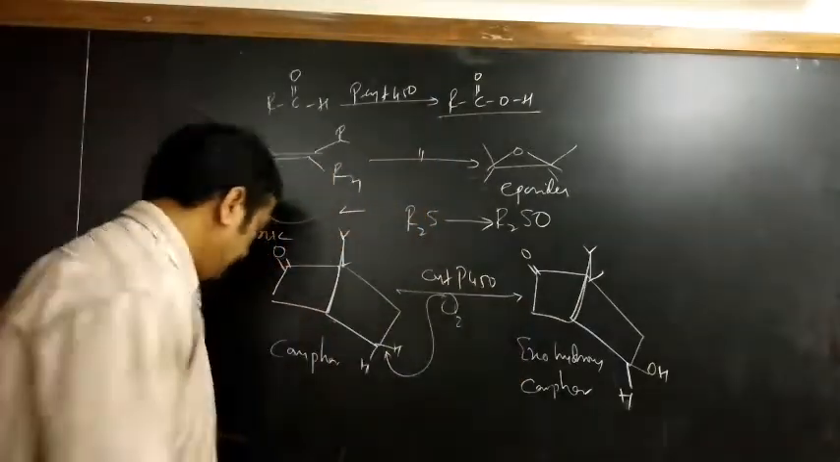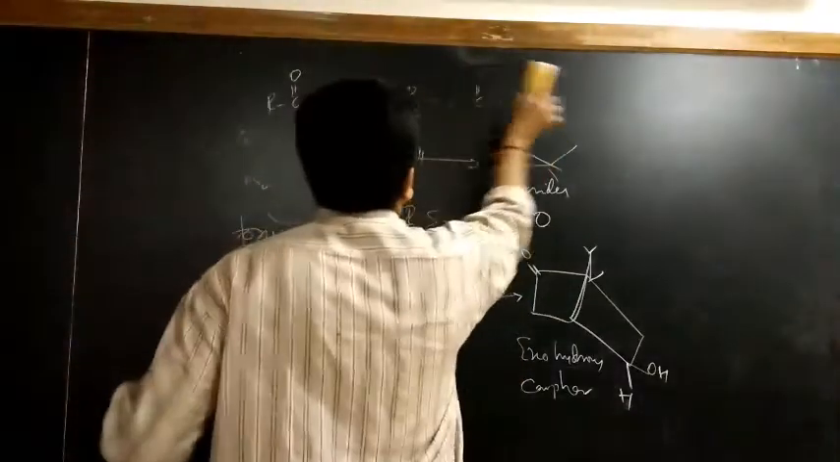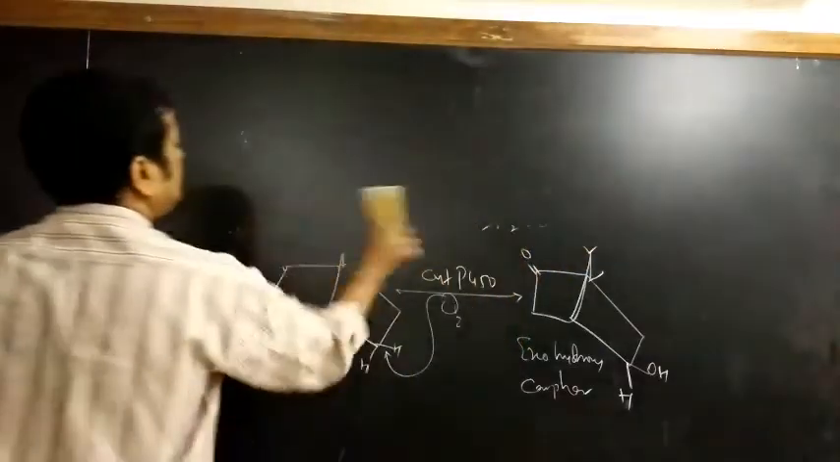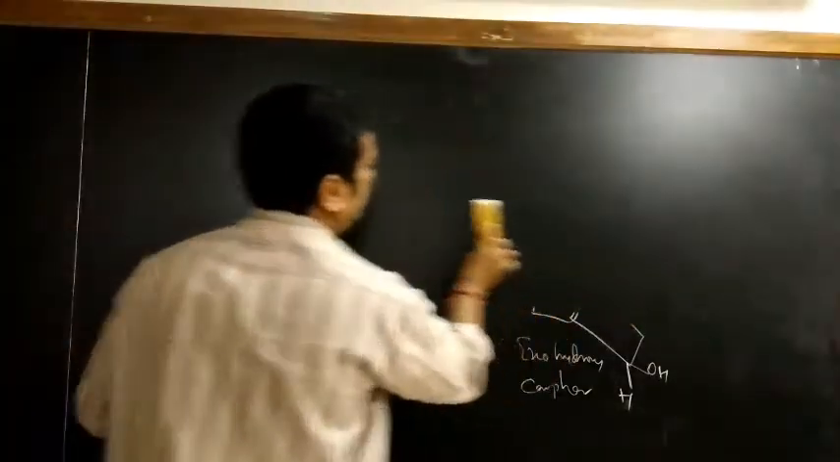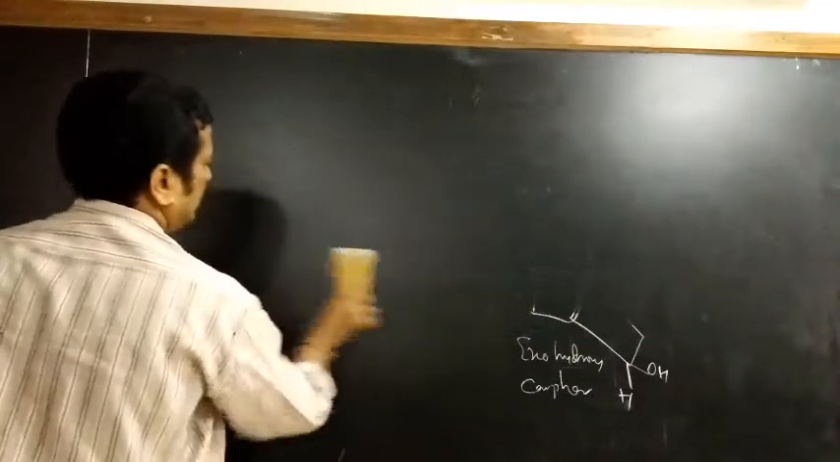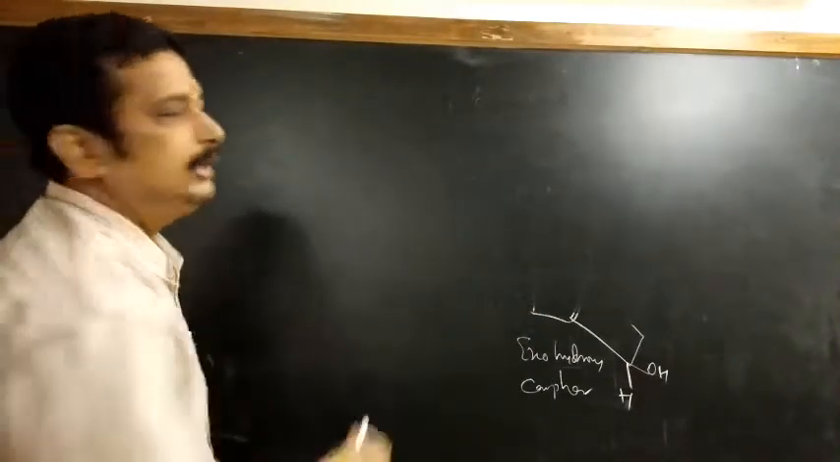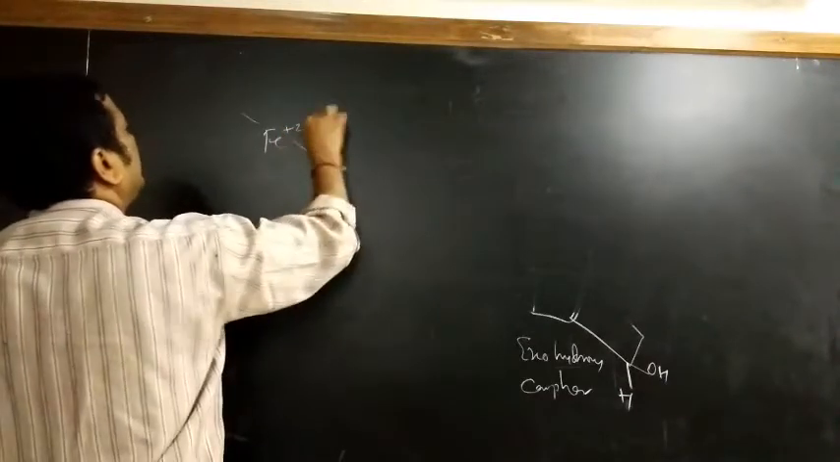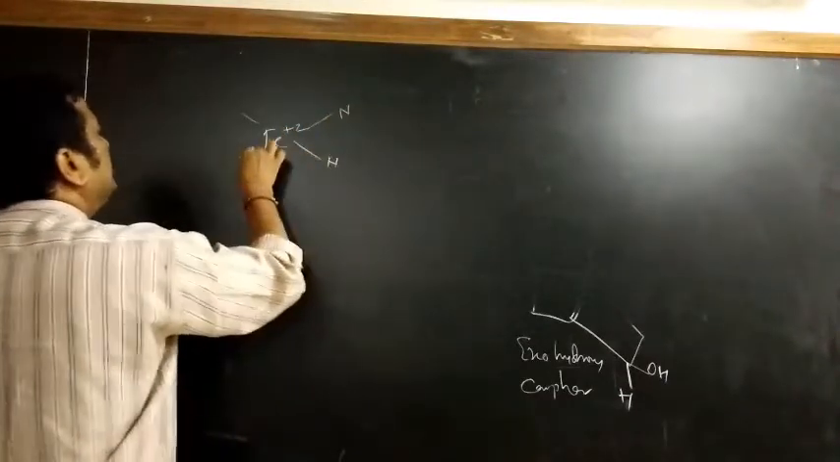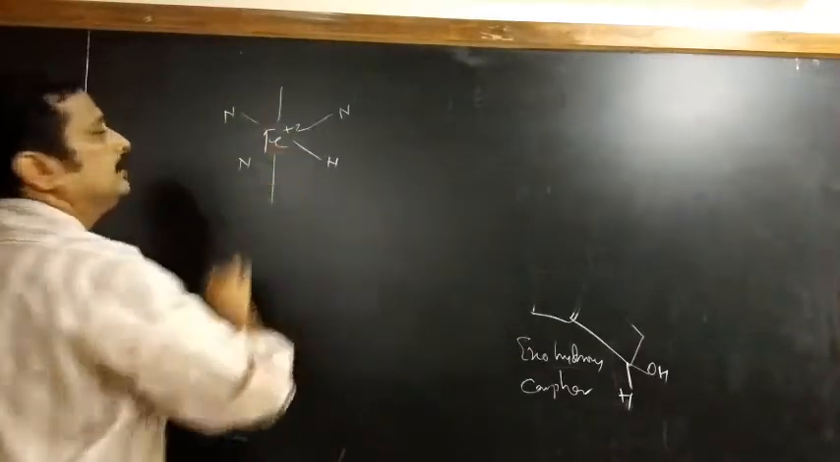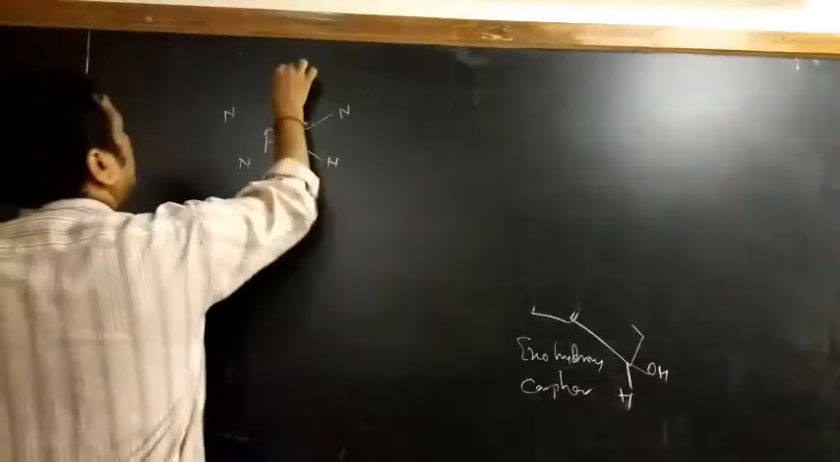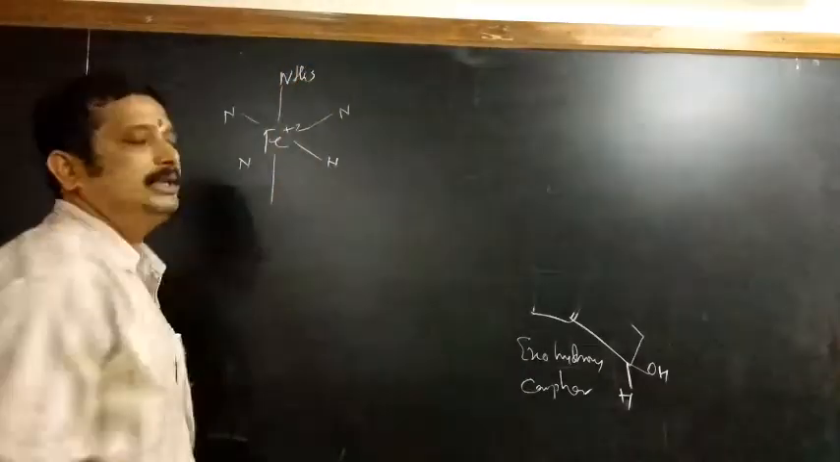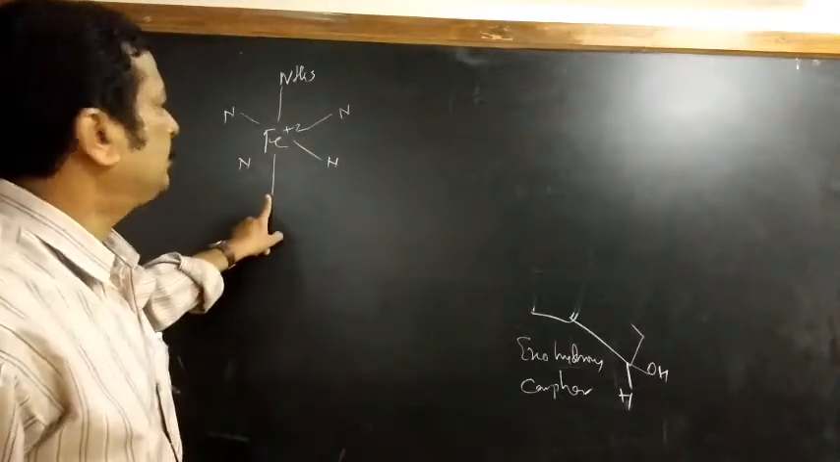Then what is the structure? Next we move to the structure of this cytochrome P450. The structure is similar to hemoglobin and myoglobin. So what is the hemoglobin and myoglobin structure? Iron is in the +2 state, having the porphyrin ring with nitrogens like this. The 5th position is coordinated with the nitrogen of histidine, and the 6th coordinated, what will that be?